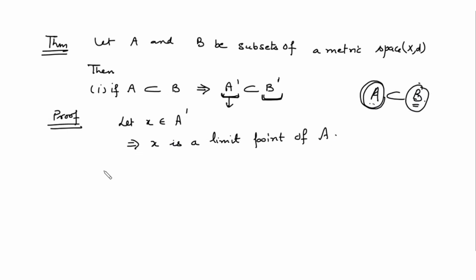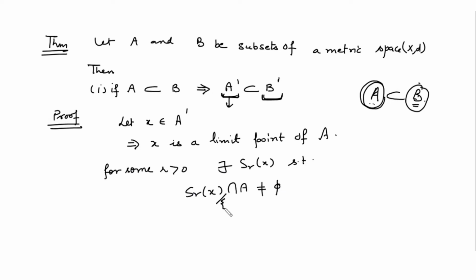Right? It means for some r greater than 0, there exists an open sphere around the point x such that its intersection with A is non-empty, even deleted neighborhood. This is just by the definition of limit point.